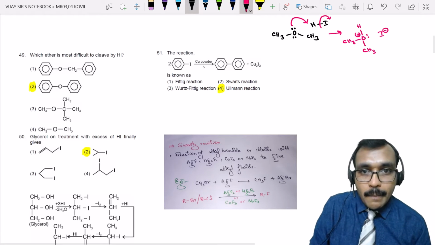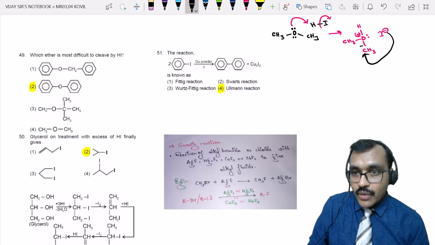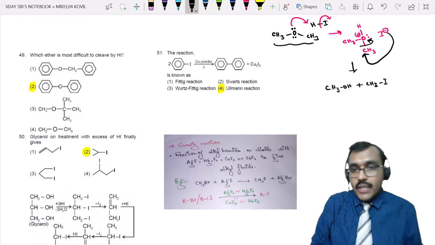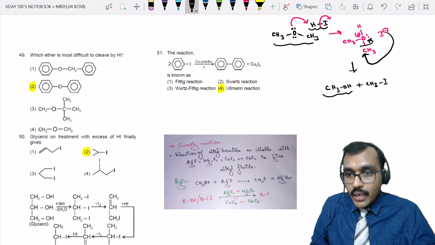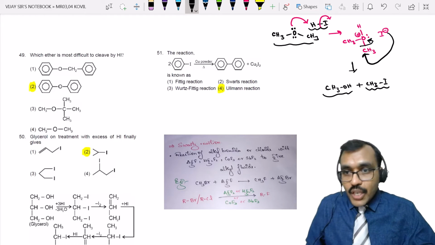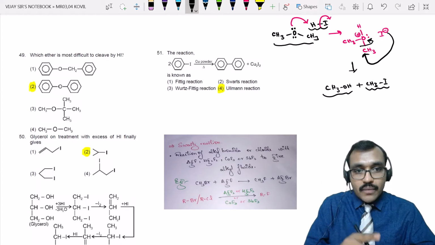Now, this I minus will attack one of the carbons, then this bond will shift back, leading to the formation of methanol and methyl iodide. So this is the product. So ethers react with hydrogen iodide, and you will get alcohol and alkyl halide. The more stable the carbocation possible, the more readily the reaction occurs.